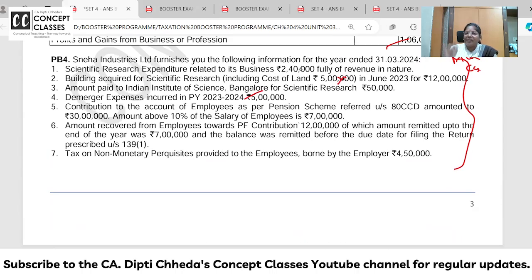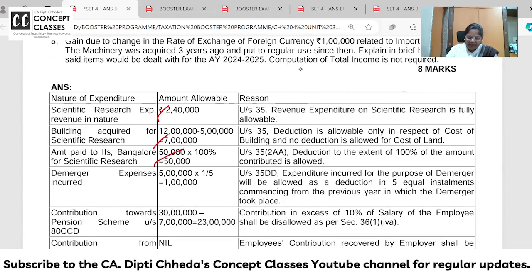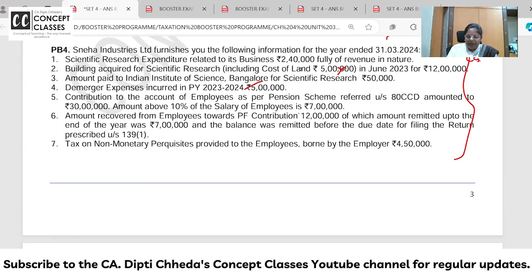Demerger expenses are 5 lakh. It will be allowed 1/5 every year under section 35DD. Okay, right. Amount recovered from employees towards PF contribution is 12 lakhs, out of which amount remitted up to the end of the year is 7 lakhs. And the balance was remitted before the due date of filing the return. Disallowed. Fully disallowed. Out of 12 lakhs, 7 lakh also you paid in March. You have to pay by 15th of the next month. April's by May 15th, May's by June 15th.